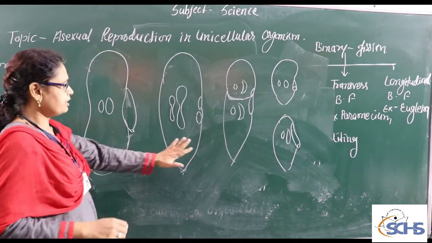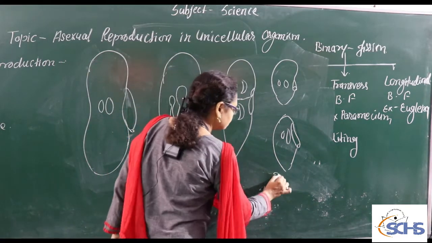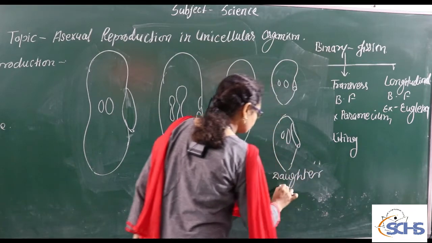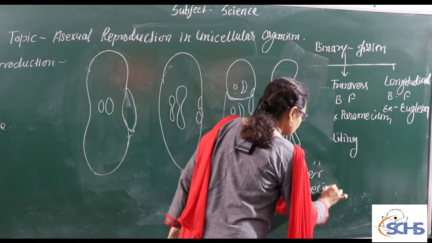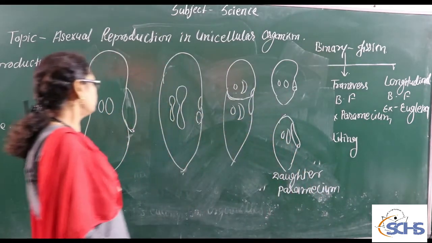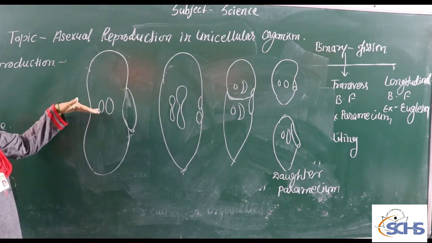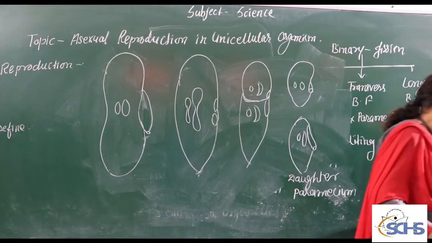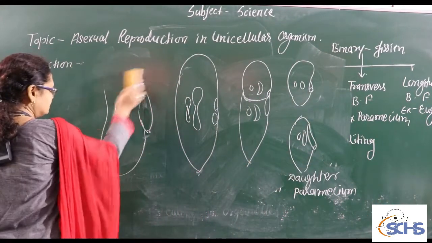So karyokinesis has occurred, then cytokinesis, and what is the result? We can get the daughter paramecium. Only on the presence of the oral groove can we decide their axis, transversely. Because of that, this fission is known as the transverse binary fission. And which type of cell division occurs here? Mitotic cell division occurs.